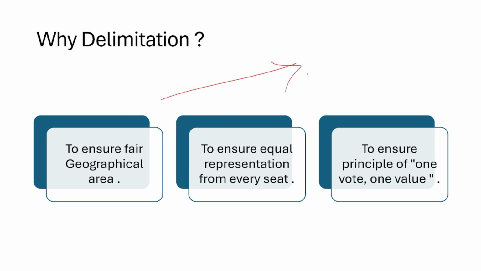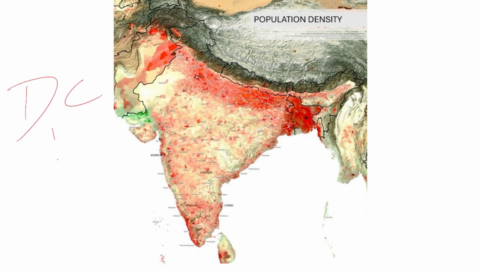This means a vote of a rich person should not be more as compared to those who are not rich. Since the Delimitation Commission determines the seats of a place based on the population, states which had more population gained. For example, places like Bihar, Uttar Pradesh, Madhya Pradesh got more MPs as compared to Karnataka, Tamil Nadu, which means the northern part of Bharat got more representatives as compared to the southern part.